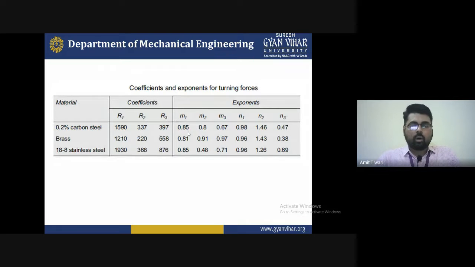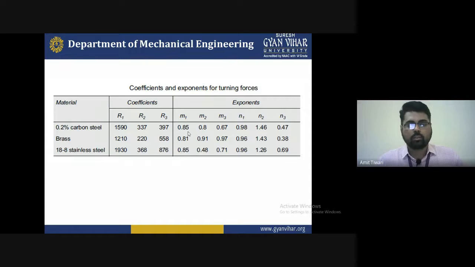So there are some coefficients and exponents of the turning forces, as follows. The forces act on a particular material. The material I mentioned is 0.2% carbon steel, and the coefficients are R1, R2, and R3, and the exponents are M1, M2, M3, N1, N2, and N3.